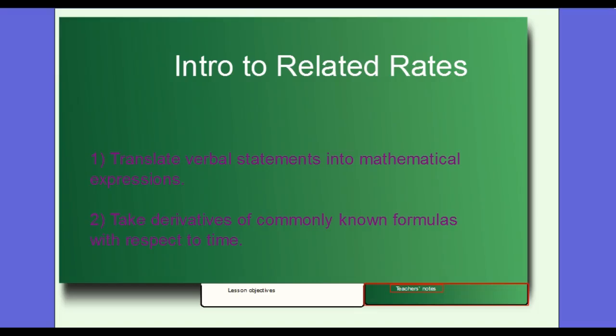Hi everyone, welcome to Unit 3, which is all about applications of the derivative. The last topic that we considered was implicit differentiation, and this allowed us to differentiate multiple variables with respect to each other. And it also allowed us to differentiate with respect to parameters like time.